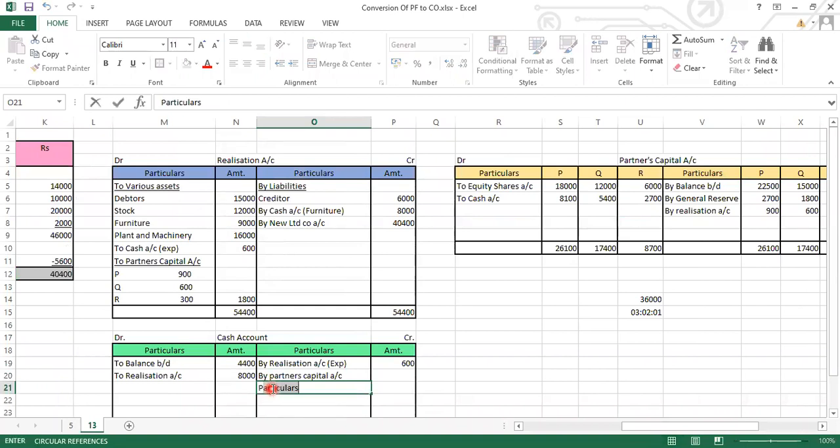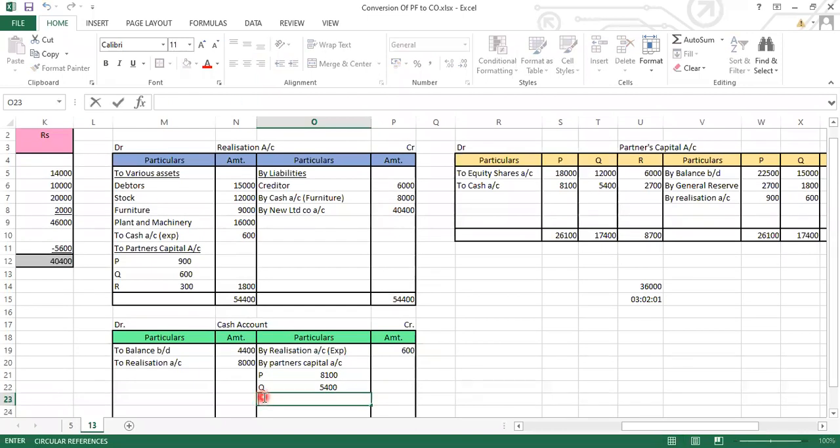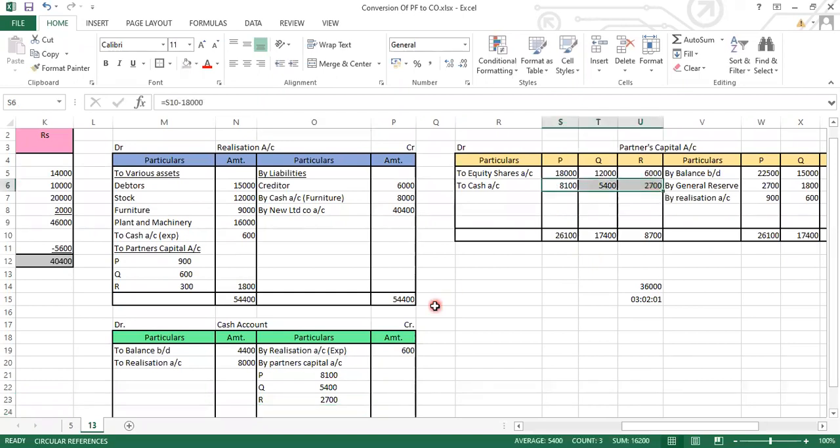P, how much did P get? 8,100. Then how much did Q get? Q got 5,400. And next will be R. So R is getting 2,700. What is the total of these three? It comes to 16,200.